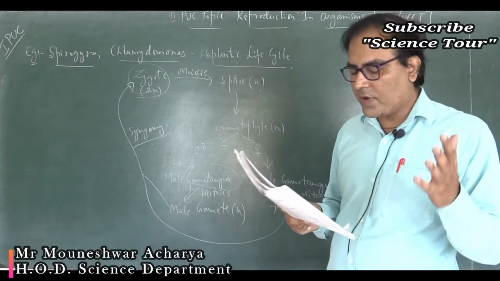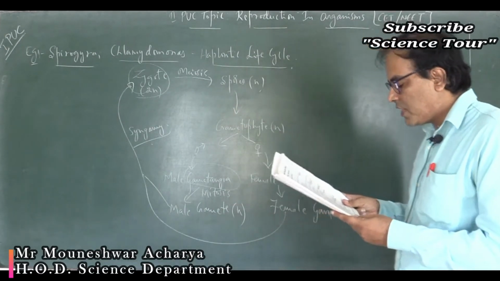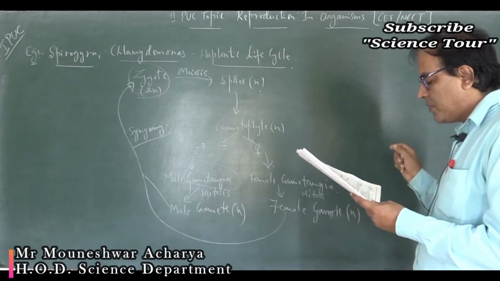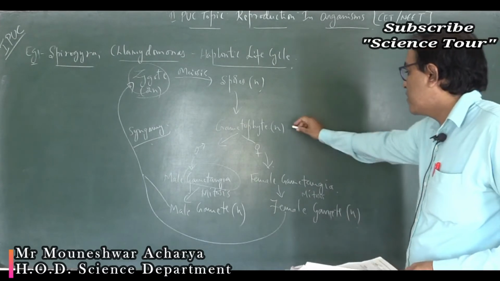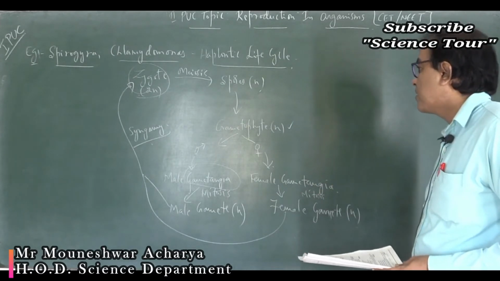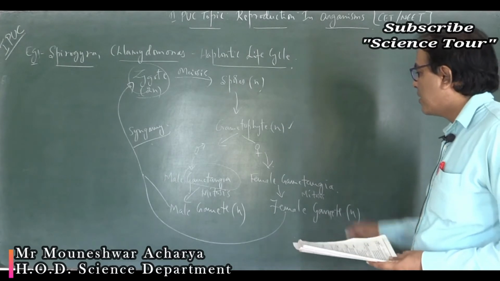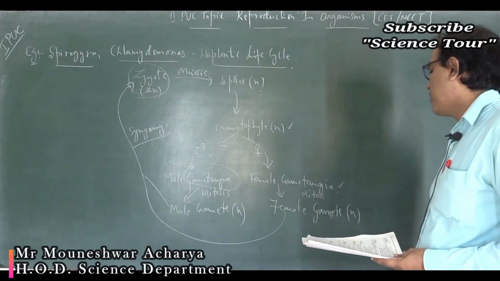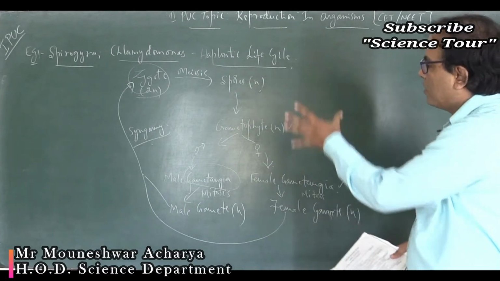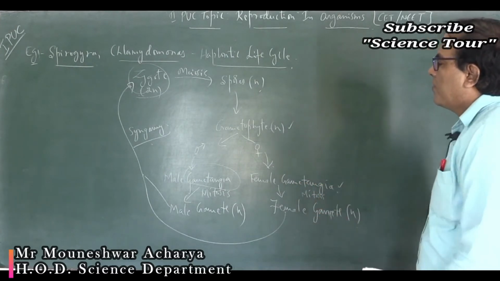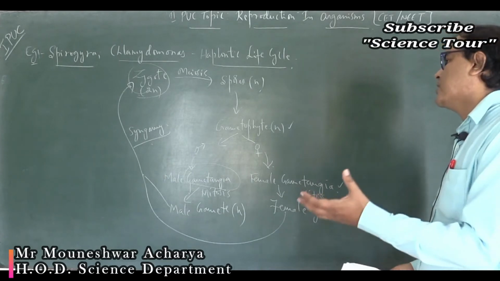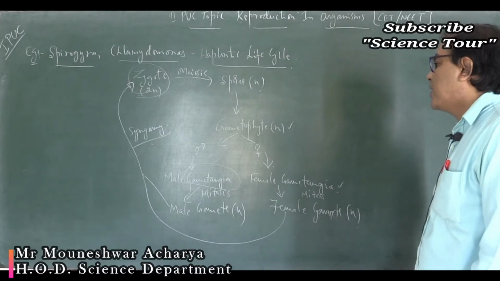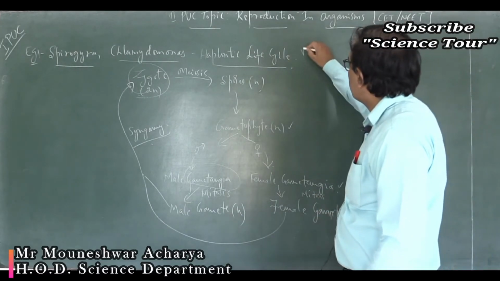So a multicellular filamentous alga exhibits a type of sexual life cycle in which the meiotic division occurs after the formation of the zygote. The adult filament of this alga is the gametophyte, it is haploid. Correct? Gametangia is also haploid. So note down this sketch, the sexual life cycle in the filamentous alga such as Spirogyra as well as Chlamydomonas, which have a haplontic life cycle, and mark it as a very important question.